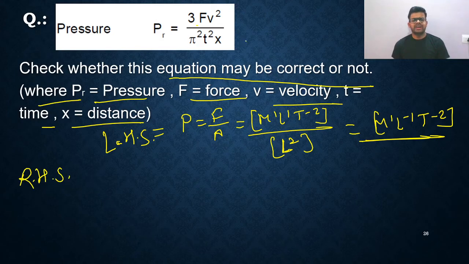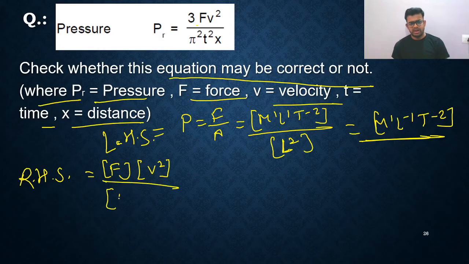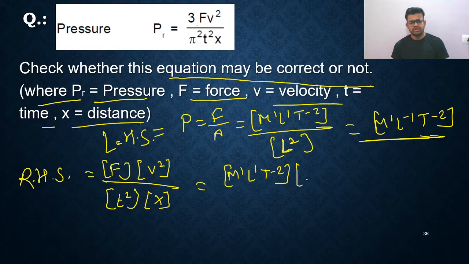In RHS, you know one thing: pi square is a constant, 3 is constant. So there will be no dimension for 3 and pi square. Just ignore it. Just write RHS, that is just F, the dimensional formula of force, the dimensional formula of V square, divided by the dimensional formula of time square and the dimensional formula of X. How will you write? You will write M1 L1 T minus 2. Next you will write V square, so you will write L2 and T raised to minus 2.